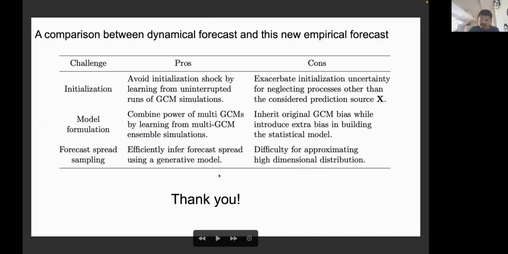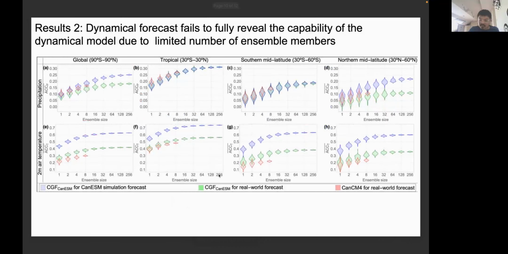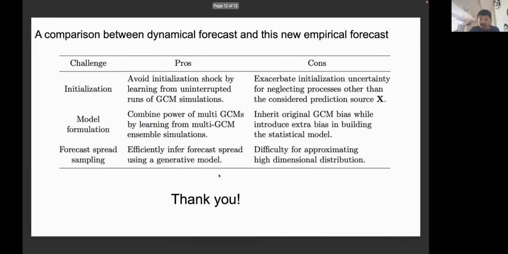So we provide this conditional generative forecasting methodology, which can learn from large climate simulation data generated by different climate models. It can be taken as a bridge between traditional empirical forecast and dynamical forecast. And we can compare this methodology with the traditional dynamical forecast.